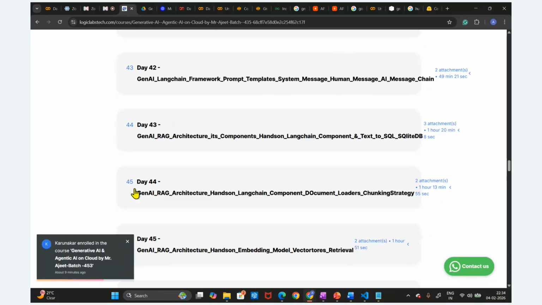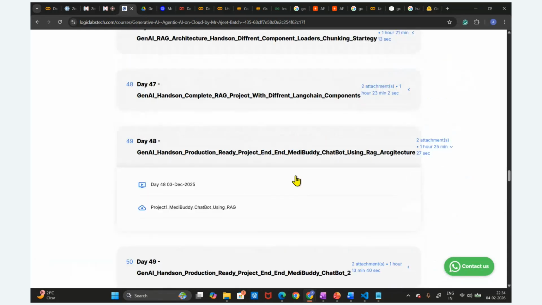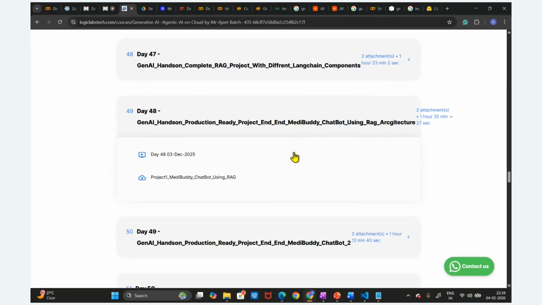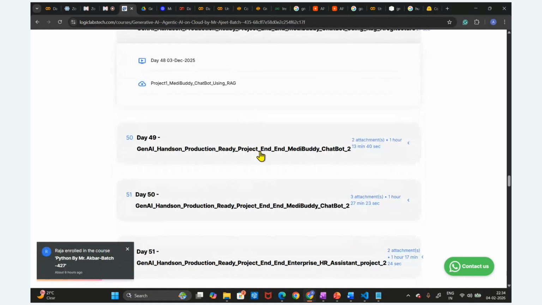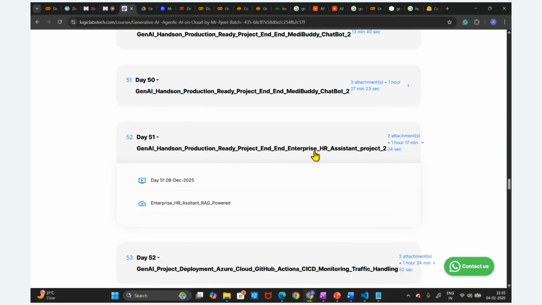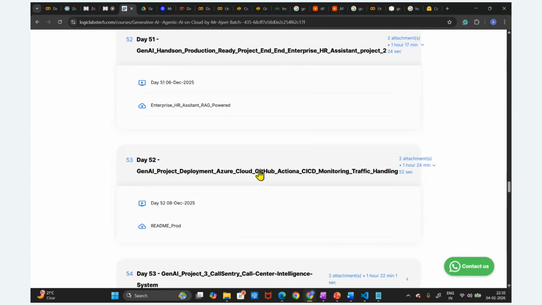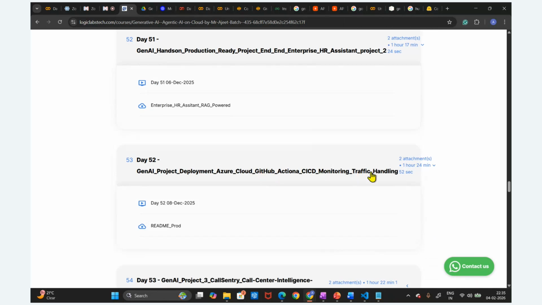You can see here, this is the MediBuddy chatbot application for the healthcare domain. We built this practical application, one of them, as a 3-day project. Then this is the enterprise HR chatbot assistant. Then we can deploy this application over the Azure cloud: how to deploy, how to monitor, and how to handle the traffic also.